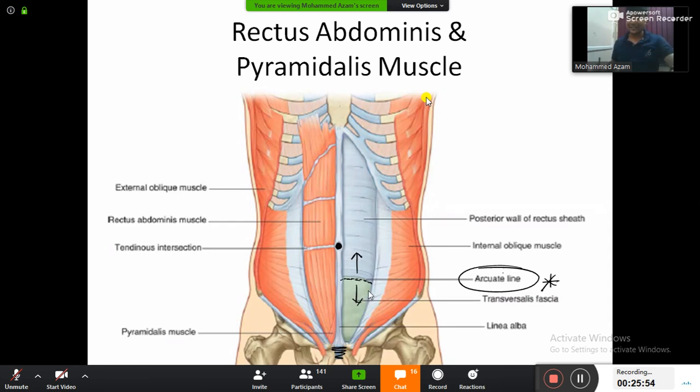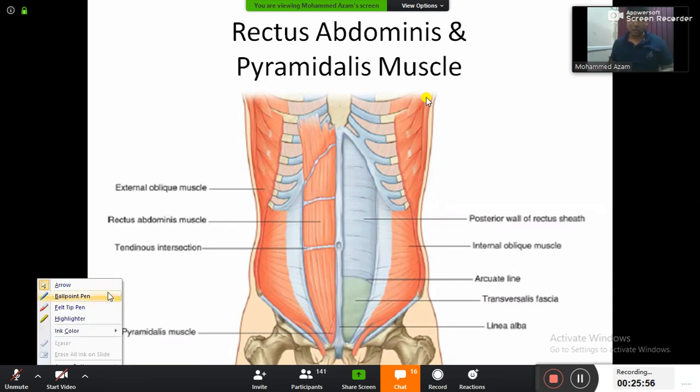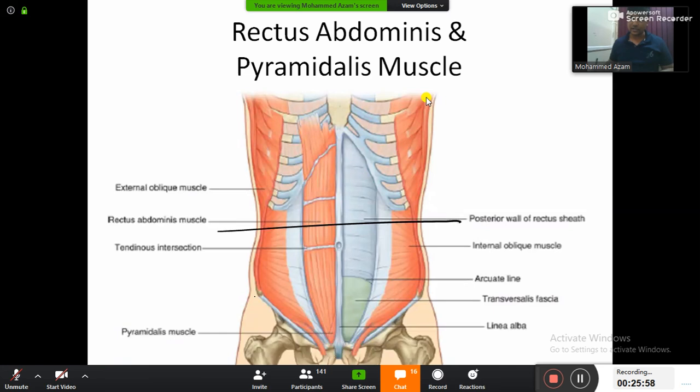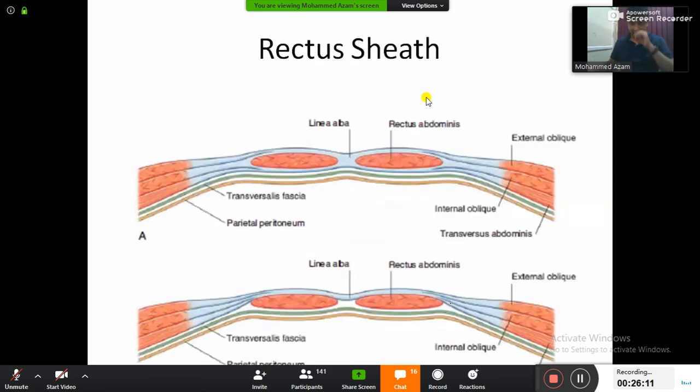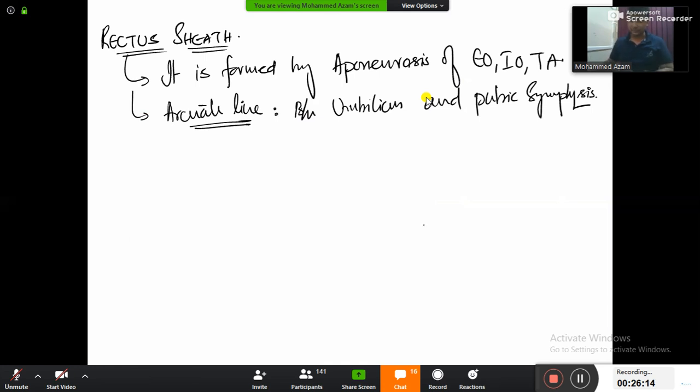That is the reason why I need to take two transverse sections: one above the arcuate line, another below the arcuate line. Is it okay? That is the reason why we have two diagrams here, guys. So let us start drawing those two diagrams.